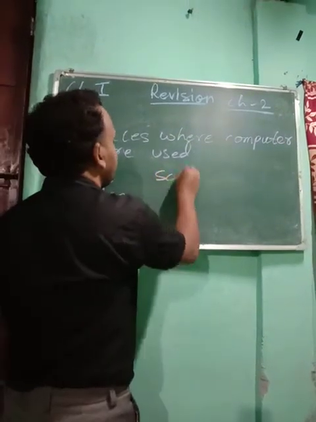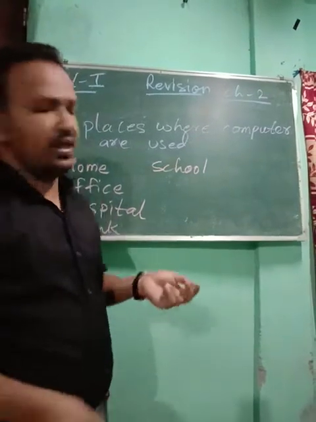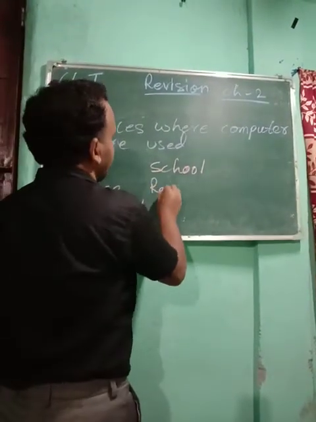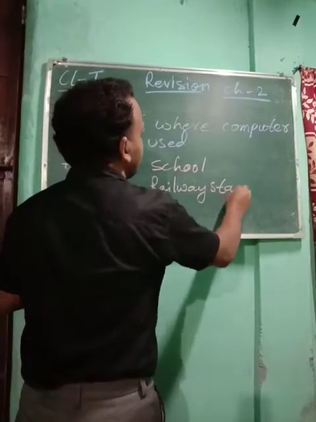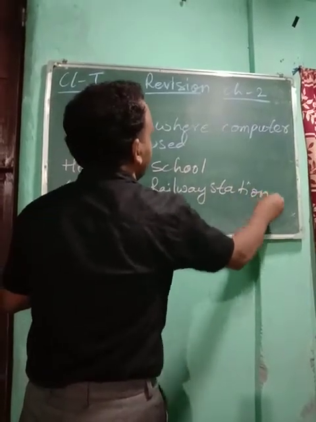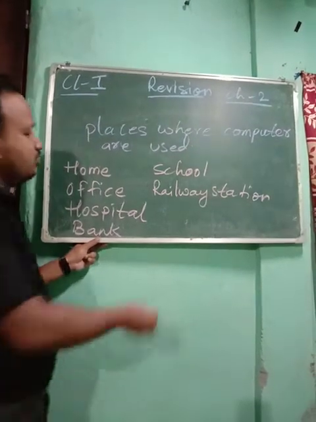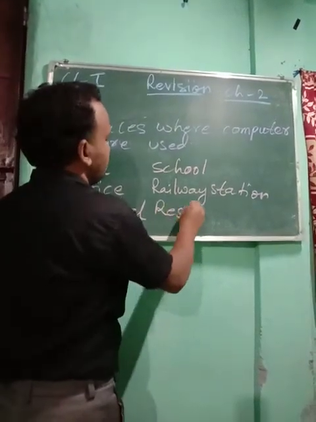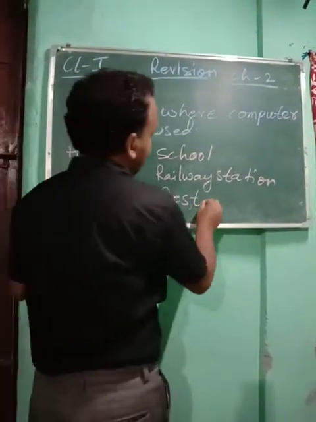In school we can use. So there are so many places out there. Railway station, you can use. Restaurant, you can use it in a restaurant also.